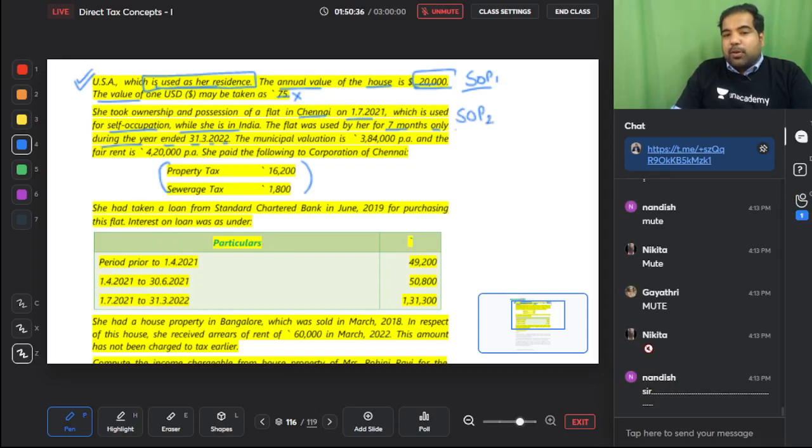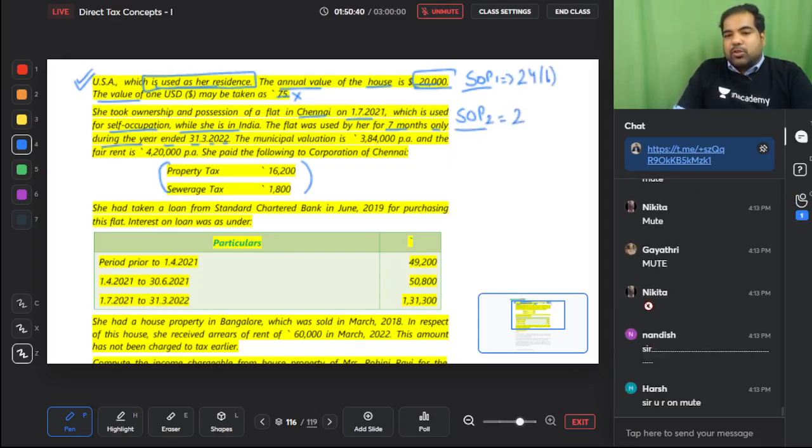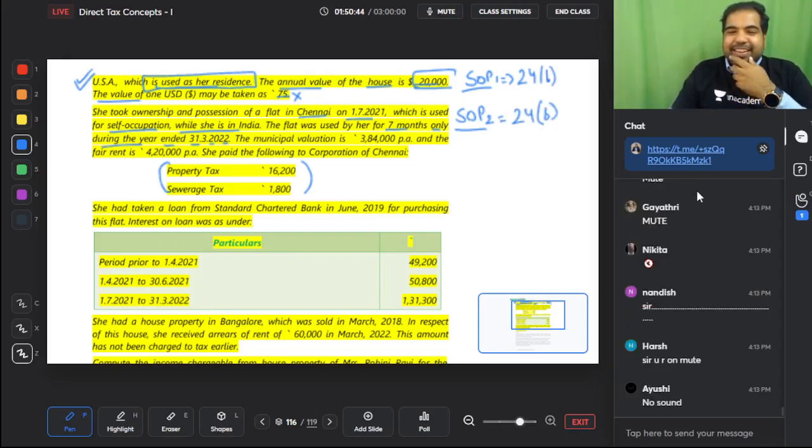It's so simple. All you need to do is for this also calculate interest, and for this also calculate interest. It's a very simple question. For the USA house also, it's used by her as a residence, and even the Chennai house is used by her as a residence. So it's a very simple question actually. In both SOP 1 and SOP 2, all you have to do is 24B and 24B.